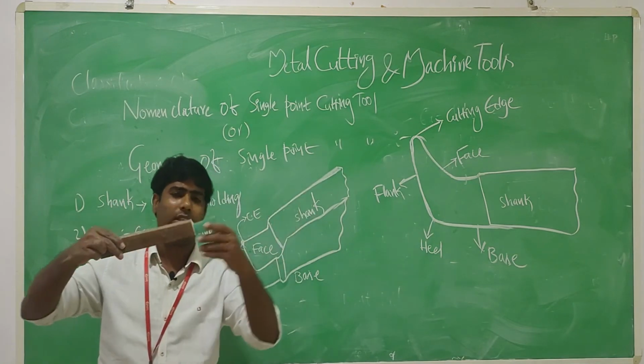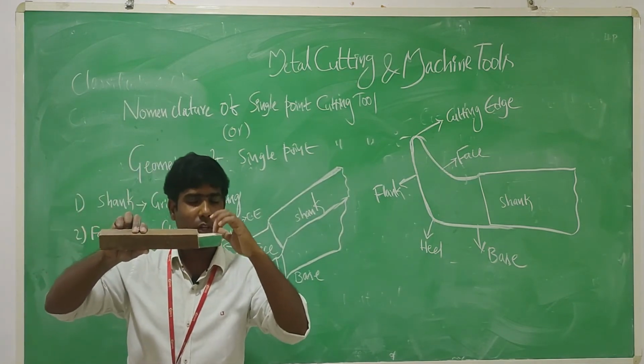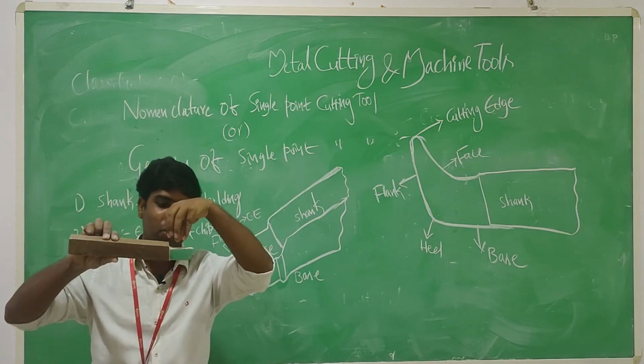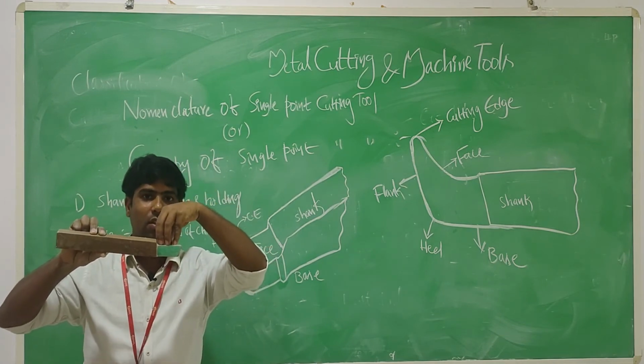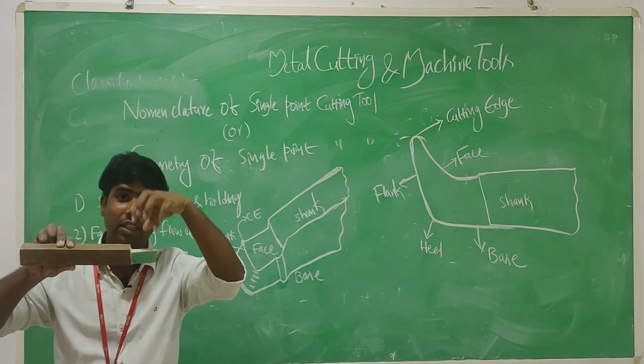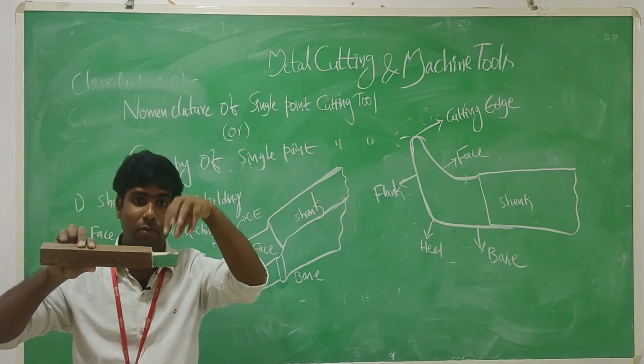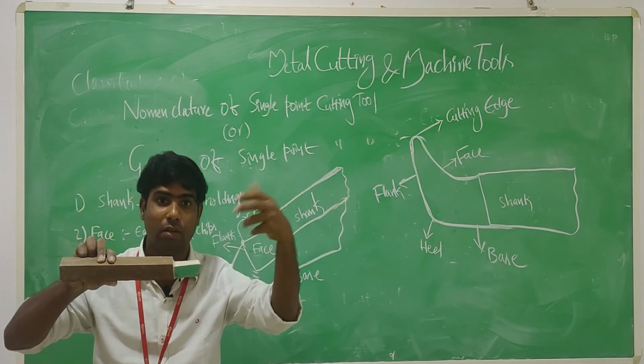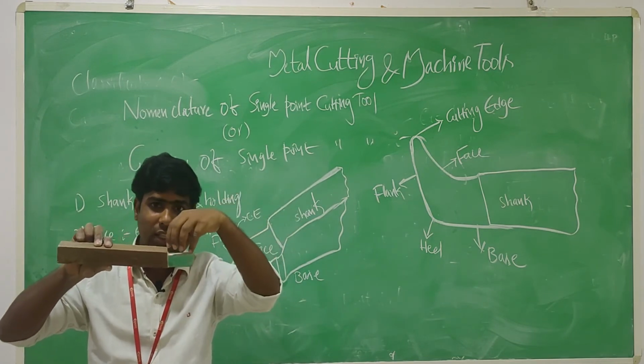If chips don't flow from the top surface of the cutting tool, the chips are stored on the top surface. So pressure is increased on the top surface. When pressure is increased, power consumption is very high in the machining process.